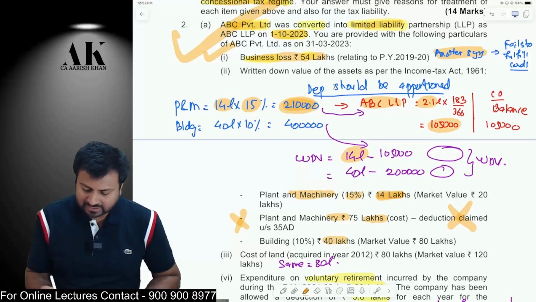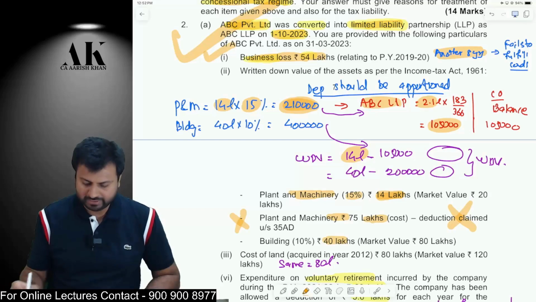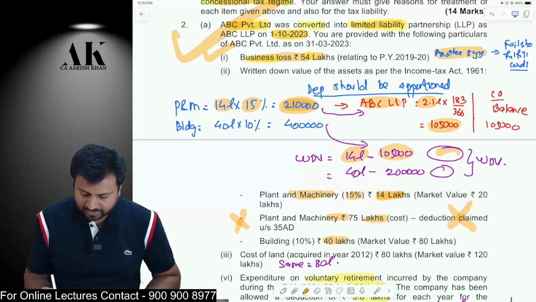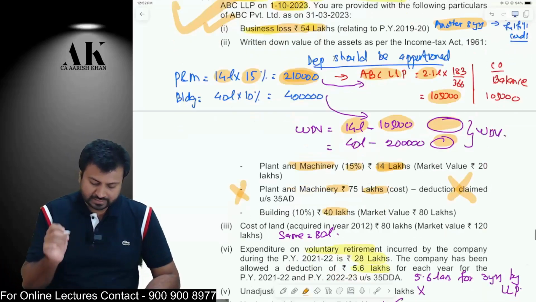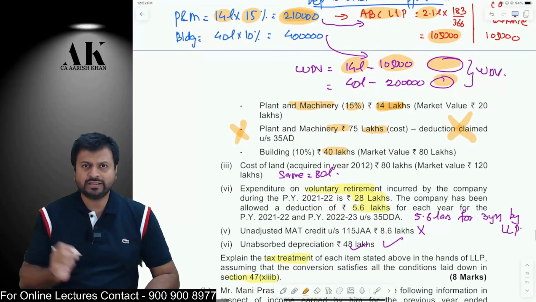Now 1,05,000 is claimed by the LLP, and 1,05,000 is claimed by the company. Therefore, whatever is claimed by the company will be reduced and the balancing figure will be the WDV for the LLP. So this is how you compute the depreciation and the WDV of the asset. Next, what will be the cost of acquisition for the land in the hands of the LLP?